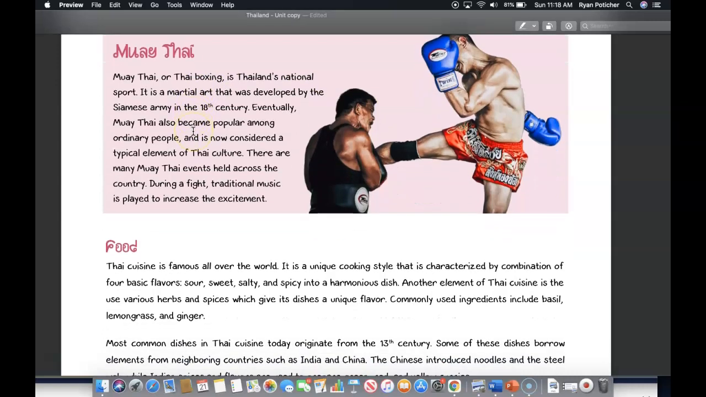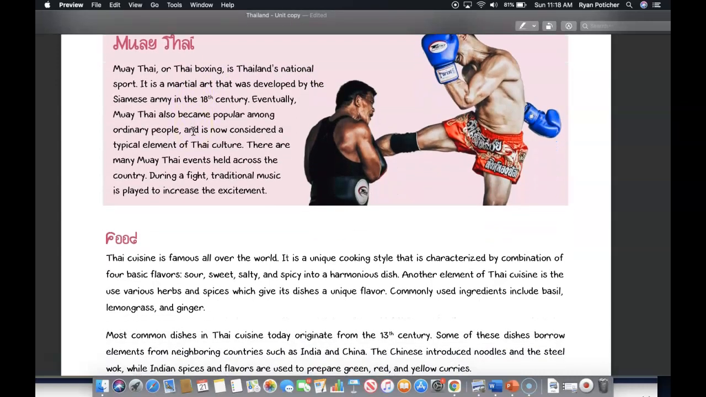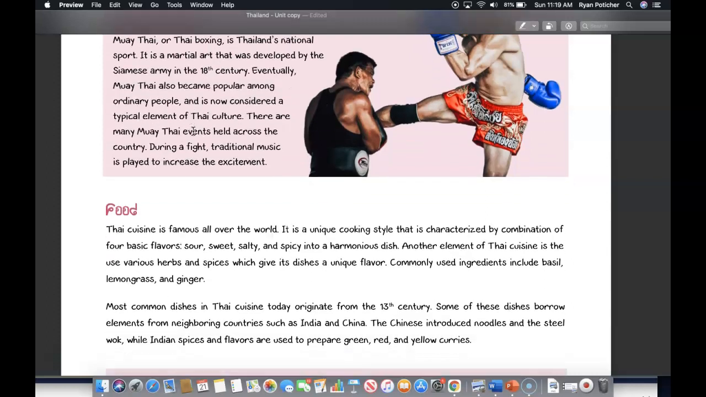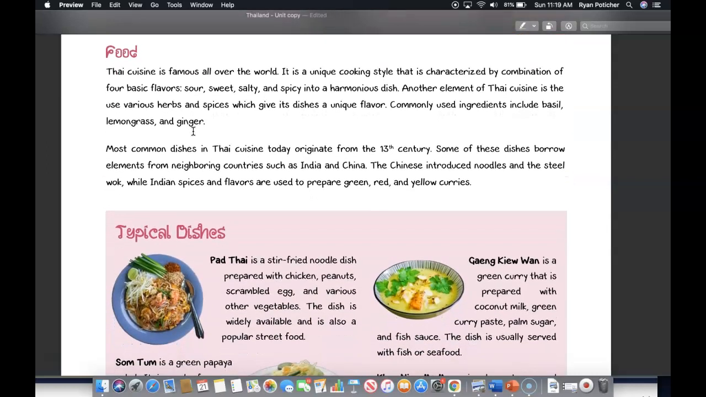On Muay Thai. Muay Thai, or Thai boxing, is Thailand's national sport. It is a martial art that was developed by the Siamese army in the 18th century. Eventually, Muay Thai also became popular among ordinary people and is now considered a typical element of Thai culture. There are many Muay Thai events held across the country, and during a fight, traditional music is played to increase the excitement. Now let's talk about Thai food.